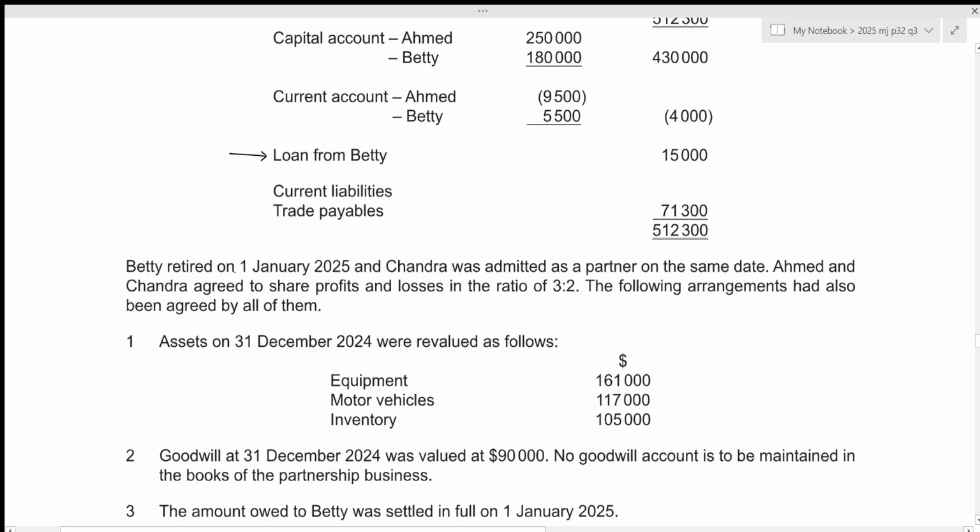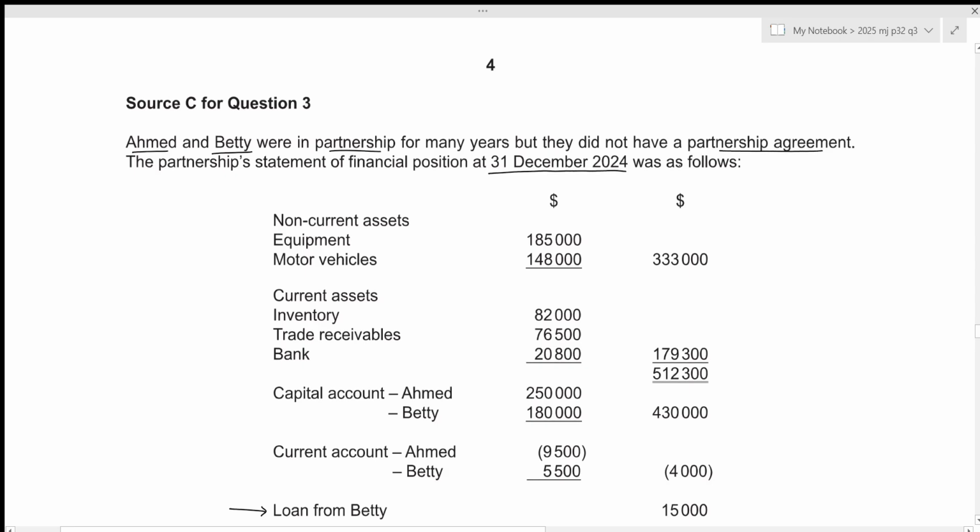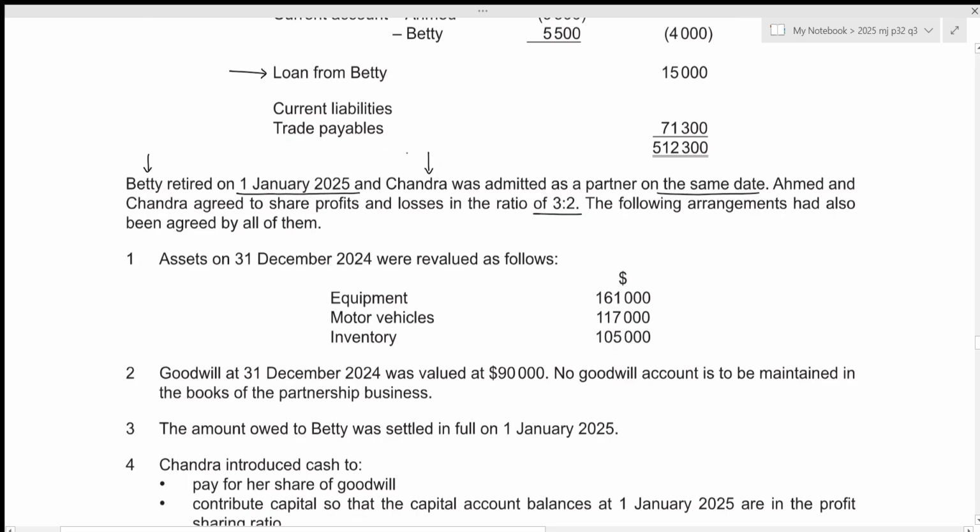Betty retired on 1st January 2025 and Chandra was admitted as a partner on the same date. So this is a combination of two different partnership changes. We have admission of a new partner because Chandra is being admitted. Then we have retirement of an existing partner as well. Betty is retiring and this is on the same date. Ahmed and Chandra agreed to share profits and losses in the ratio of 3:2. Previously, there was no partnership agreement, which means that Ahmed and Betty had been sharing profits and losses equally.